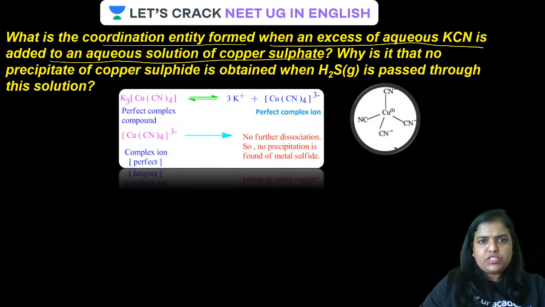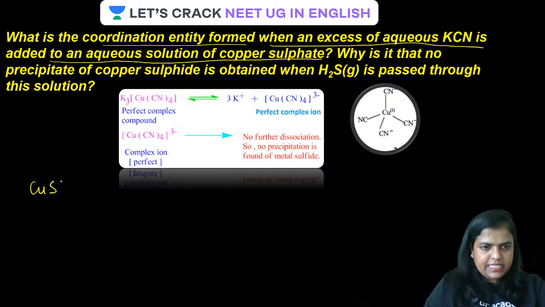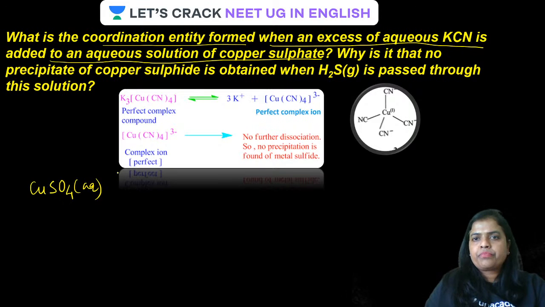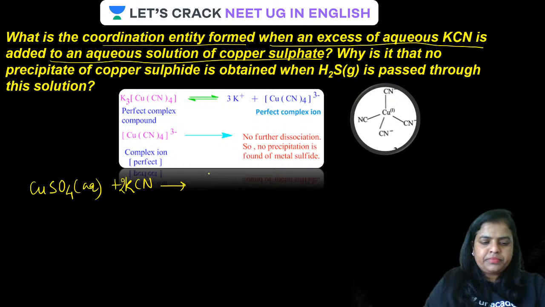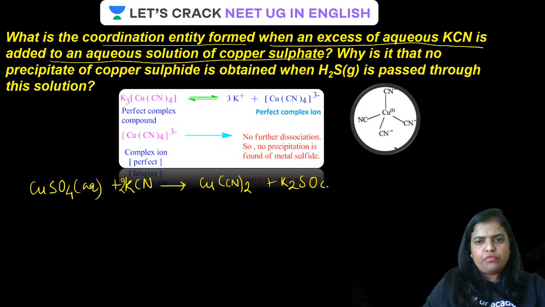Excess, guys, what happens? What is the formula for copper sulfate? Let us have a look here on the screen. Copper sulfate solution means aqueous copper sulfate. Excess of aqueous KCN means KCN is added to this. Have a look at the reaction. When less KCN is added, initially what is going to happen? Initially it will form Cu(CN)2, plus K2SO4 will be formed.